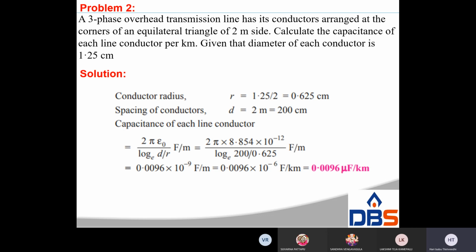Now capacitance of each line is 2 pi epsilon naught by ln d by r, that is 2 pi into 8.854 into 10 power minus 12 divided by log d, meaning spacing 200, by r, meaning radius 0.625. The value is 0.0096 into 10 power minus 9 farad per meter, otherwise 0.0096 into 10 power minus 6 farad per kilometer. That value is equal to 0.0096 microfarad per kilometer.